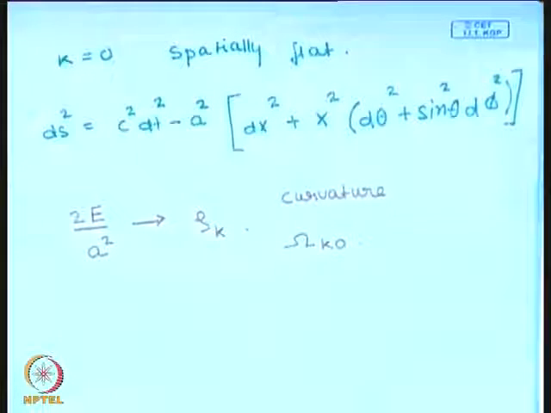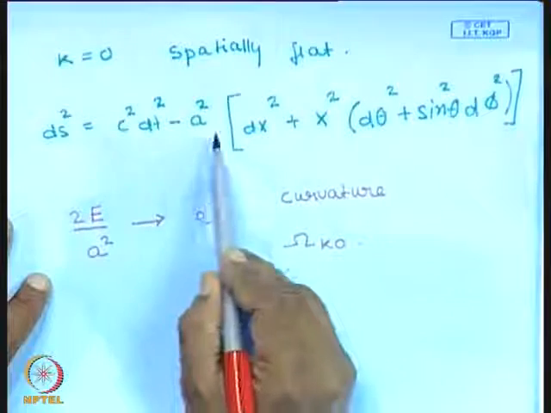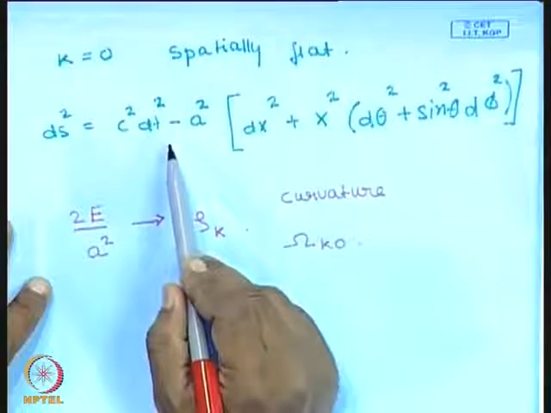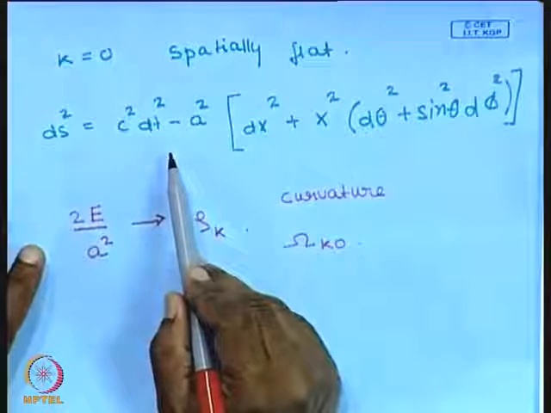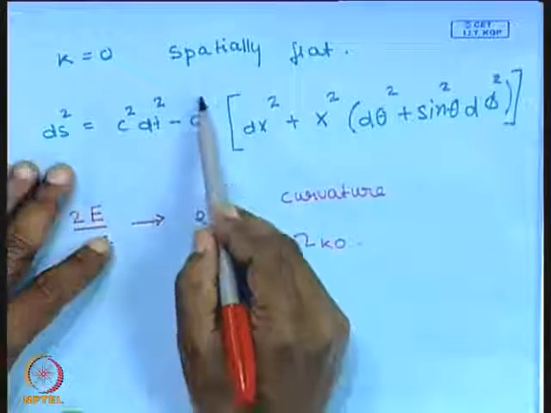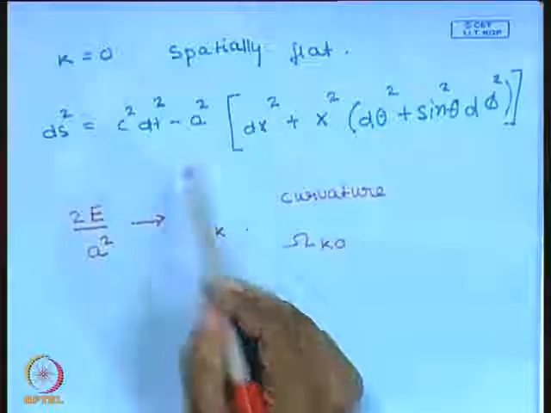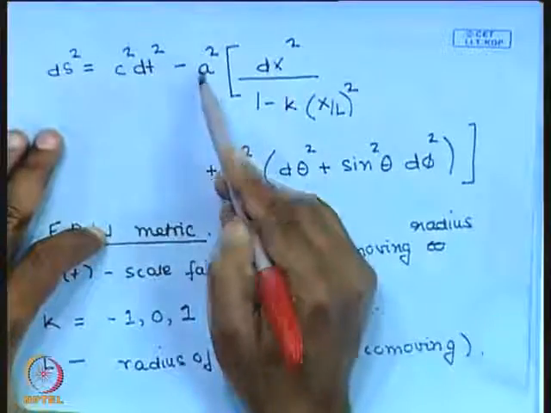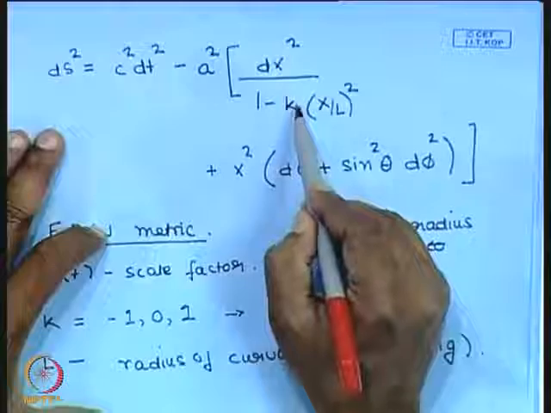So, if you now take, you see in Einstein's theory of gravity, you do not use Newton's laws of gravity. They are modified, they are given by Einstein equation, and if you write down these equations you have some relations between the metric. So, they relate the curvature of space time to the matter which produces gravity, and they give you relations between the scale factor, and k and L.